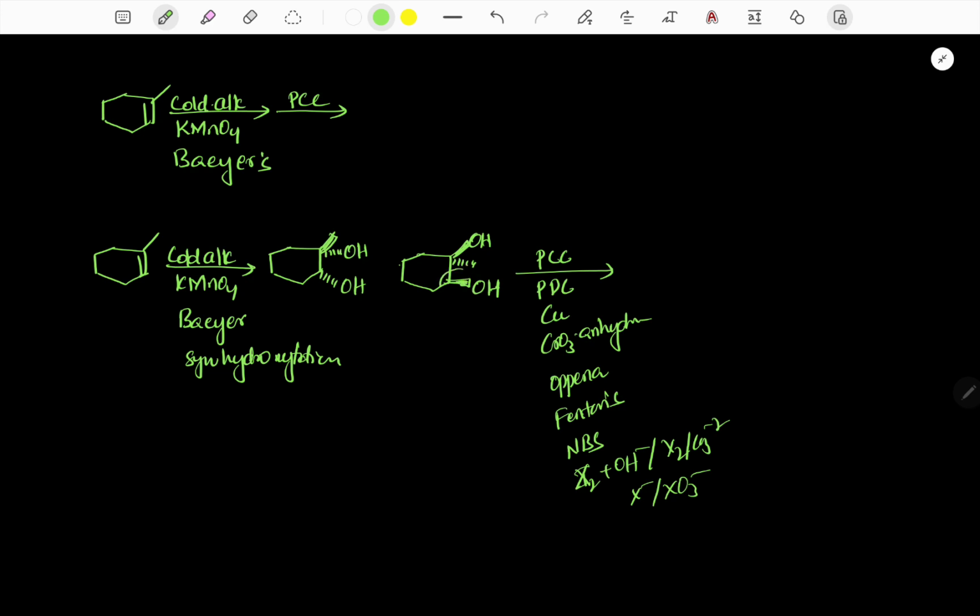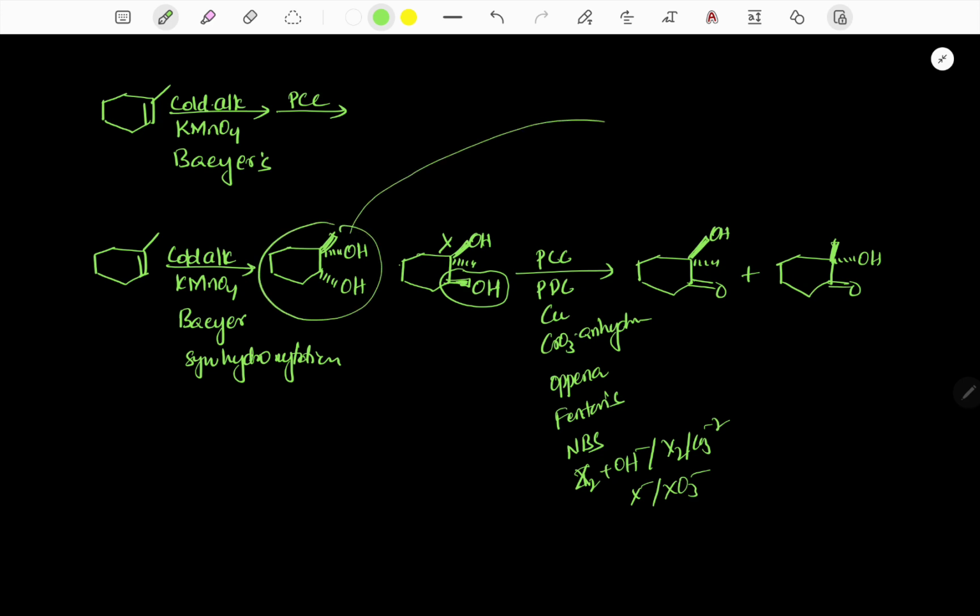So here, secondary alcohol undergoes oxidation, and tertiary alcohol will not be affected. Therefore the corresponding product is ketone with OH above the plane and methyl below the plane, plus another compound, ketone with OH below the plane and methyl above the plane. So each compound undergoes oxidation to form the corresponding oxidized product.